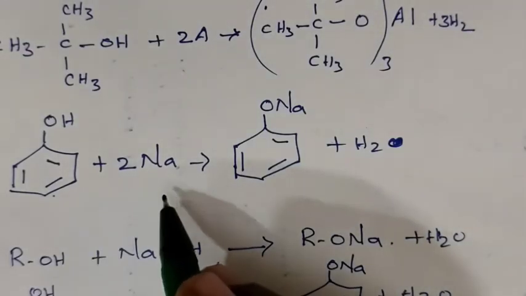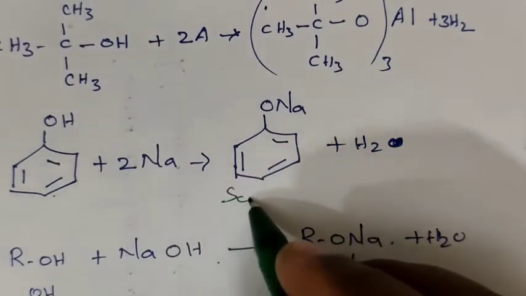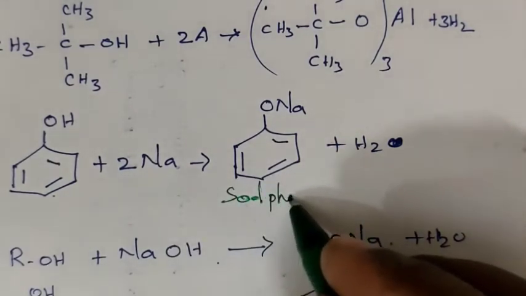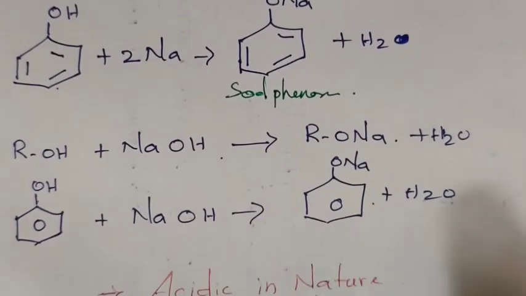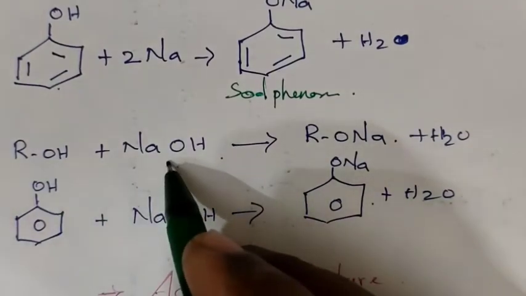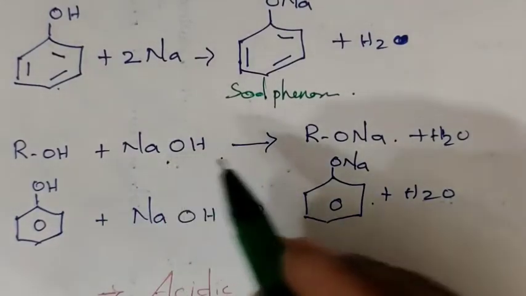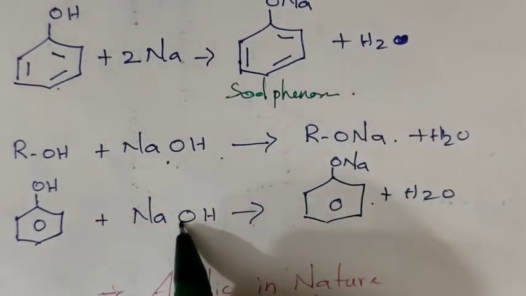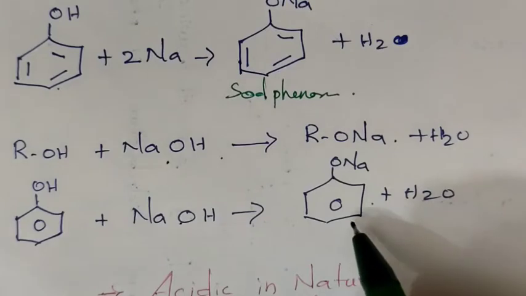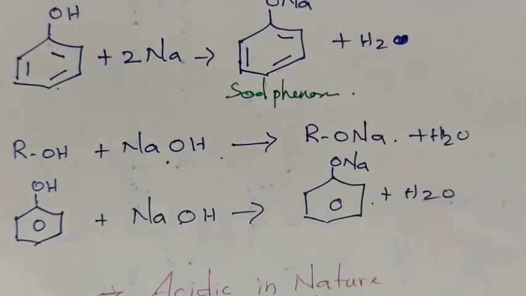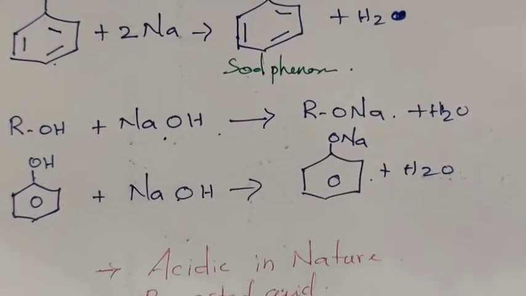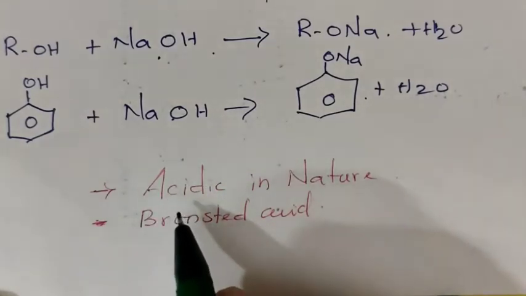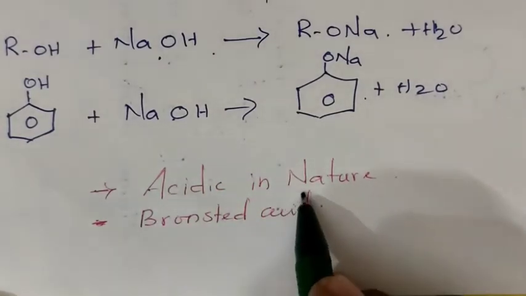When phenol reacts with sodium, we get sodium phenoxide. When alcohol reacts with sodium hydroxide, a base, we get sodium alkoxide. Similarly, when sodium hydroxide reacts with phenol, we get sodium phenoxide. All these reactions indicate both alcohols and phenols are acidic in nature.